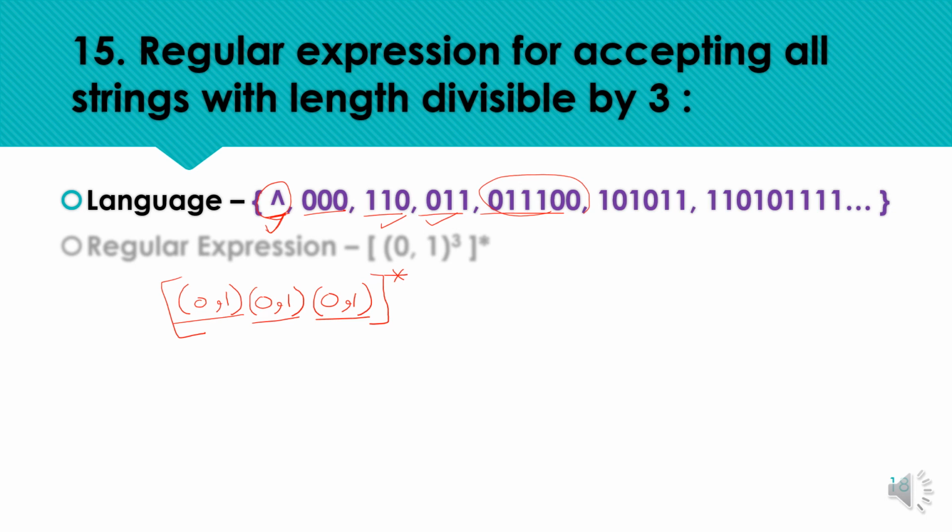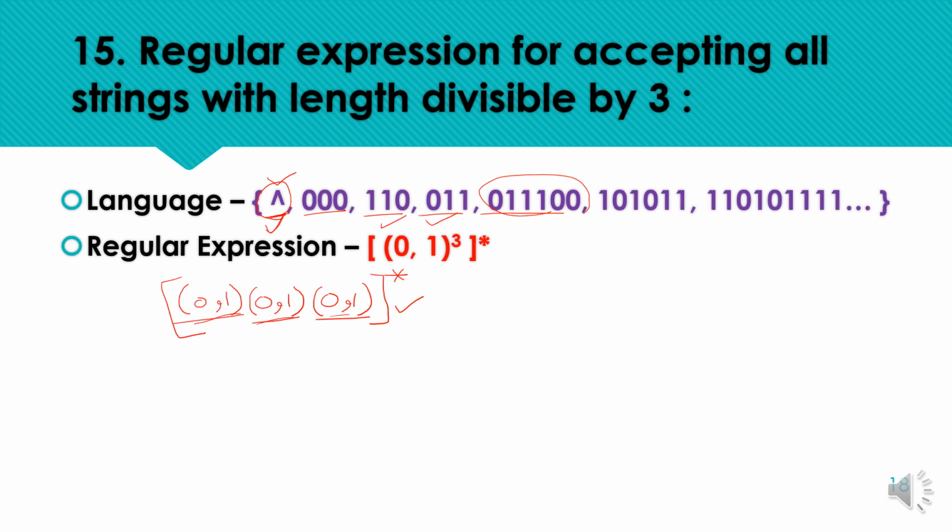0 or more, because null should be accepted by the machine. So we can have 0 or more occurrences of this pattern for this resulting DFA. And we can represent the same regular expression like this, as we have 3 occurrences of 0 or 1.